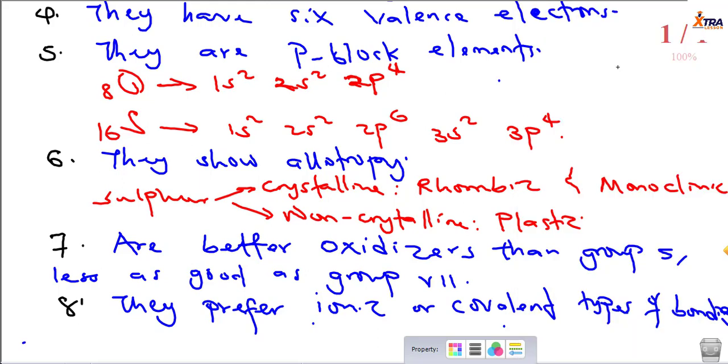Now, it's important to note that group 6 elements are chalcogens, which means they are ore formers. They are also called the oxygen family, because oxygen is the first member of the group, right? Out of these members, oxygen is gaseous, while the rest of them are solids. Oxygen, just like the rest of them, has 6 valence electrons. They show allotropy. They are good oxidizing agents, at least better than group 5, but less as good as group 7, right? And then they show, like we said, allotropy and several other properties.